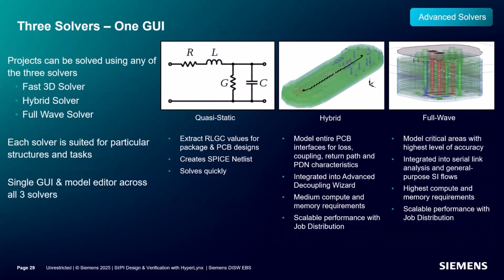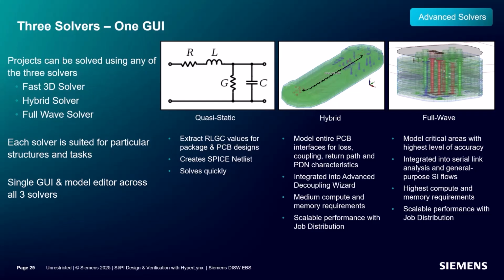Hyperlynx Advanced Solvers is comprised of 3 solvers with distinct advantages and disadvantages that can be invoked from within one GUI. The fast 3D solver executes quickly and is used to extract RLGC values for components such as packages and PCBs, including SPICE netlist export capability.